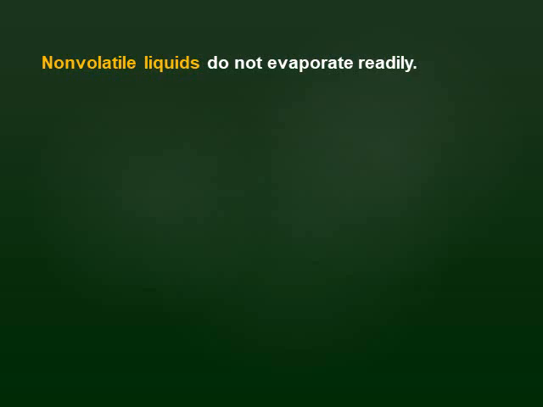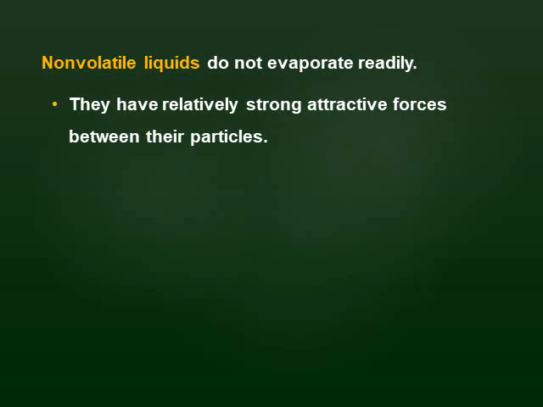In the opposite, non-volatile liquids do not evaporate readily because they have relatively strong attractive force between their particles. Example, molten ionic compounds. If you melt table salt, it's not easy to evaporate. Okay, oil, not easy to evaporate. They are called non-volatile liquids.